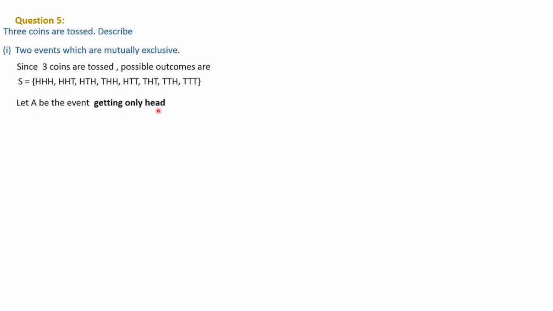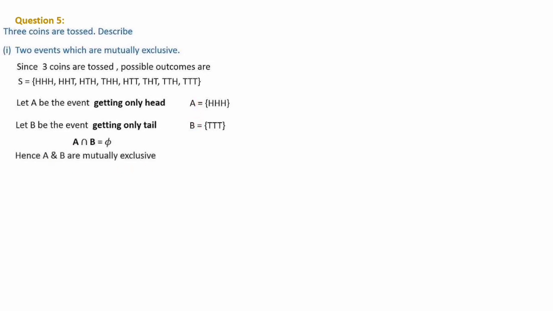Then let's take the events. Let A be the event getting only head. Here mutually exclusive means there should not be a common element. Getting only head means this is the only element, that is A = {HHH}. And B be the event getting only tail, that is B = {TTT}. When you compare A and B, there is no common element. So A intersection B is a null set. Therefore A and B are mutually exclusive.